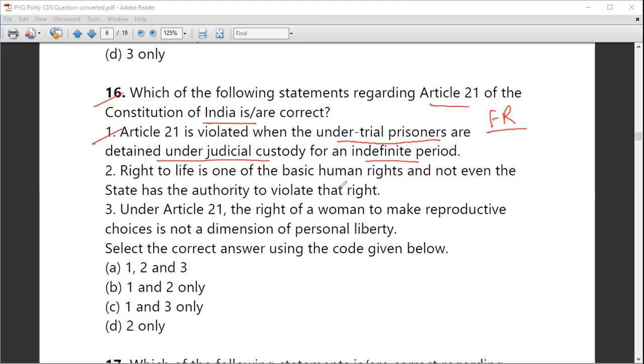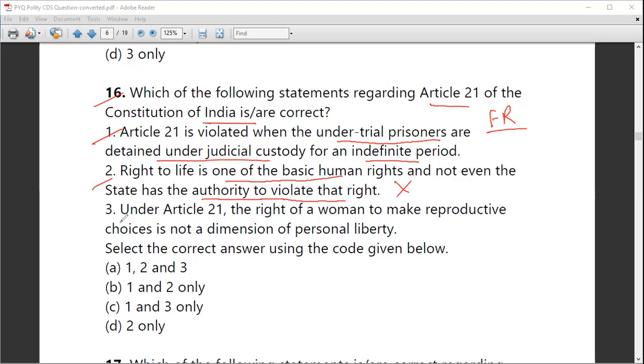And if any person is under custody, then within 24 hours that person has to be produced before the magistrate or the court. What is the next statement? Right to life is one of the basic human rights, and not even the state has authority to violate that right. No, this is incorrect. By means of law with amendments, there can be some amendments to these fundamental rights by the parliament.